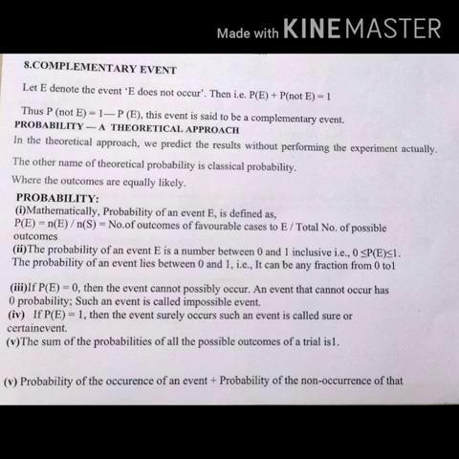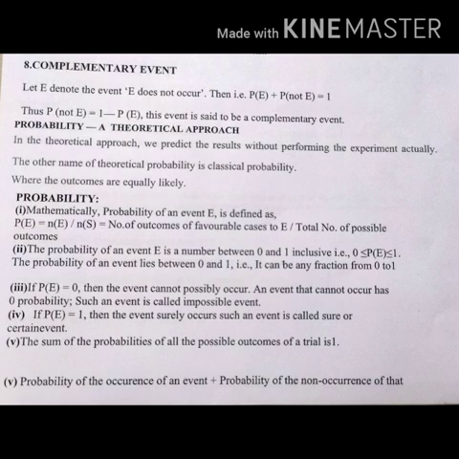Probability, the theoretical approach. In the theoretical approach, we predict the result without actually performing the experiment. The other name of theoretical probability is classical probability, where the outcomes are equally likely. Mathematically, the probability of an event E is defined as P of E equals the number of favorable outcomes upon the total number of possible outcomes.